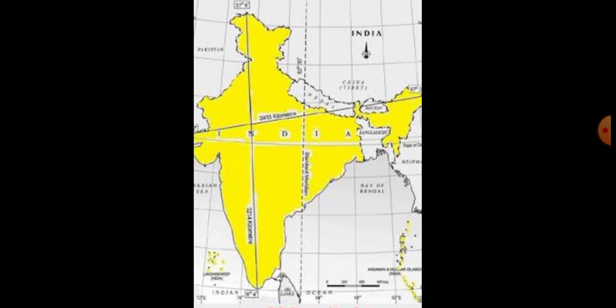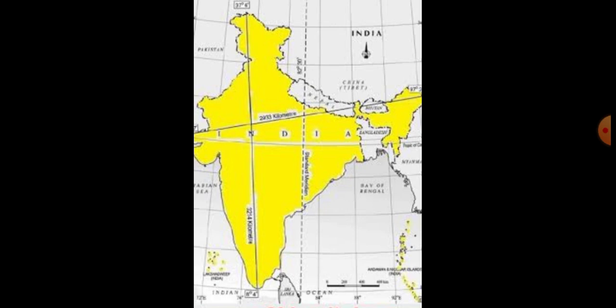In India, the southernmost point is Cape Comorin. Cape Comorin means Kanyakumari. The southernmost point is Kanyakumari, and the northernmost point is Indira Col. Indira Col means Jammu Kashmir. Then, the north-south extent of India.